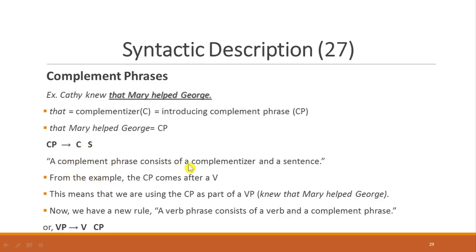A complement phrase consists of a complementizer and a sentence, C and S above. From the example, the CP comes after a verb. This means that we are using CP as a part of a VP. So, knew that Mary have George. Now we have a new rule. A verb phrase consists of a verb and complement phrase. That verb phrase can be formed by verb and complement phrase as following.